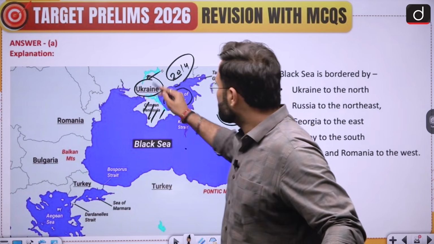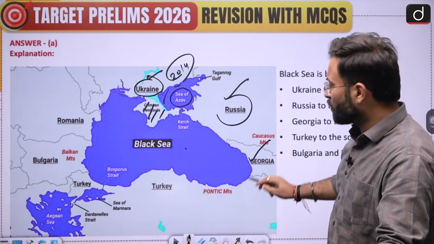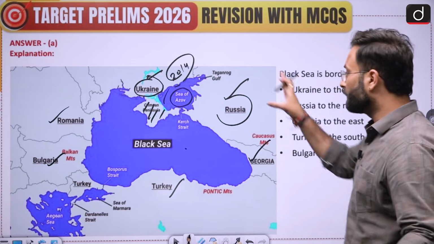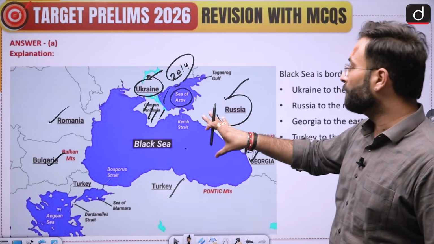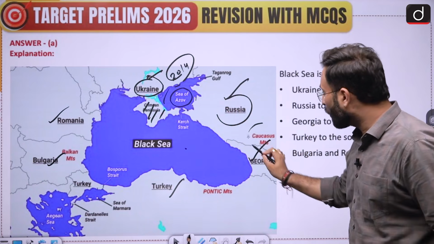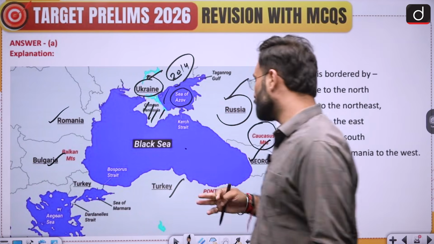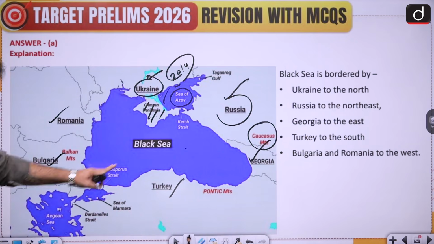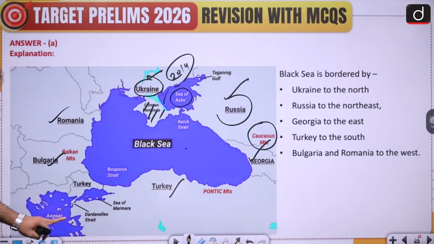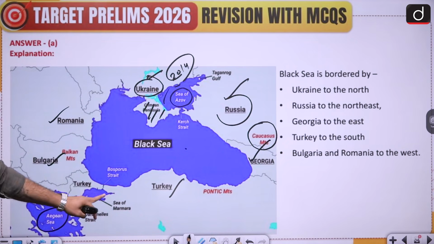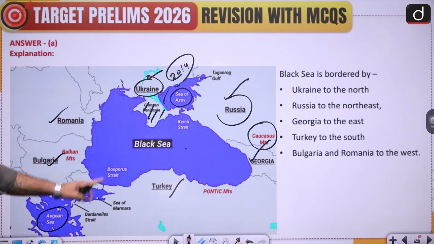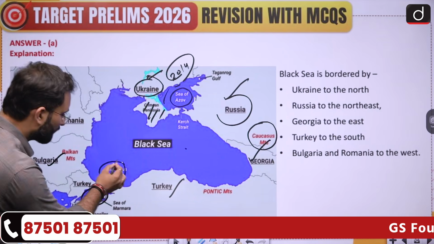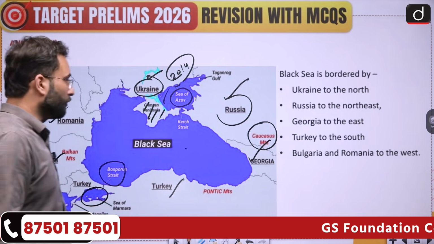Now here you can say Ukraine is there, Russia is there, Georgia is there, Turkey is there, Bulgaria is there and Romania is there. So these are the countries having borders with the Black Sea. Here you can say this is Caucasus Mountains. These are also important, you should remember. Okay. Now if we are talking about the extension of this water body, the Aegean Sea is there, which is connected with the Black Sea with the Sea of Marmara. Okay, you must have heard about the Bosphorus Strait, that is also important for you.